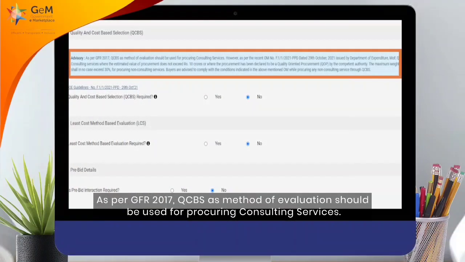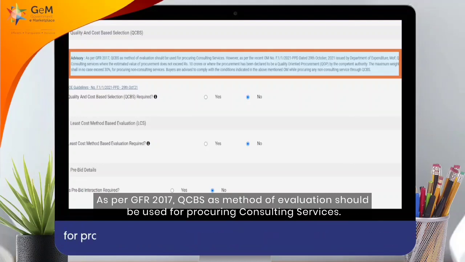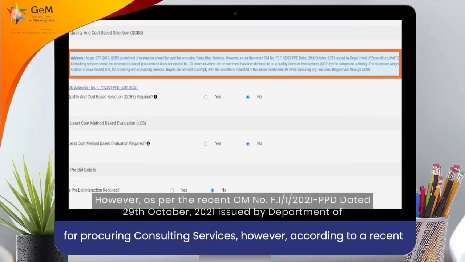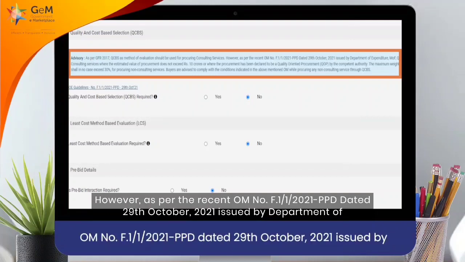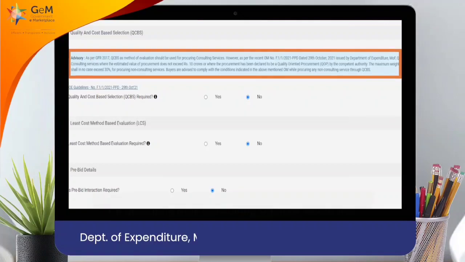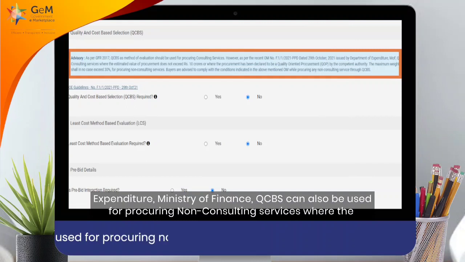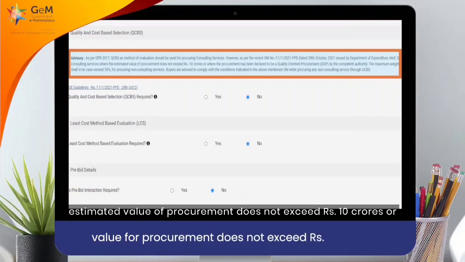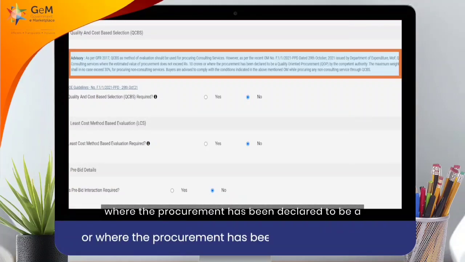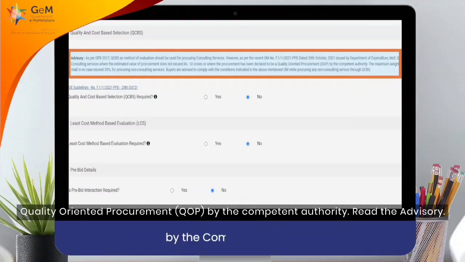As per GFR 2017, QCBS as method of evaluation should be used for procuring consulting services. However, as per the recent OM number F1-12021 PPD dated 29th October 2021 issued by Department of Expenditure, Ministry of Finance, QCBS can also be used for procuring non-consulting services where the estimated value of procurement does not exceed Rs 10 crores or where the procurement has been declared to be a quality-oriented procurement (QOP) by the competent authority.